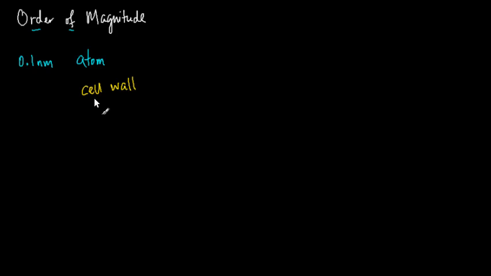But here we're not talking about the cell. We are talking about the wall of the cell, the cell wall's thickness. So that's a lot smaller than the size of the cell. Cell wall thickness is typically of the order of 10 nanometers. Alright, now let's move on.